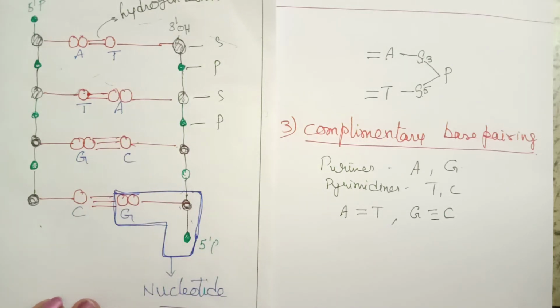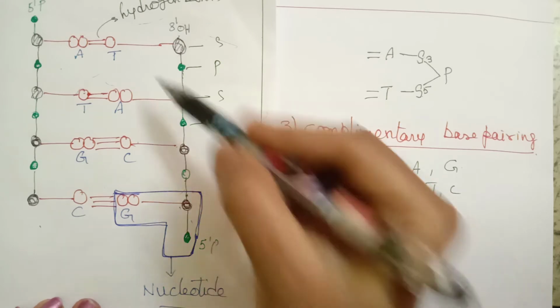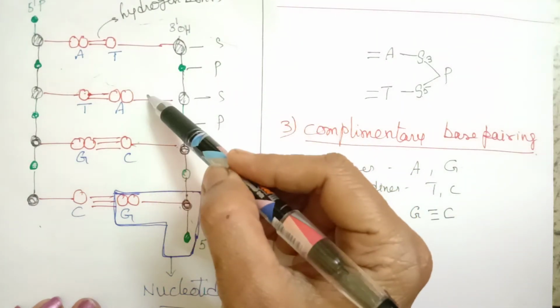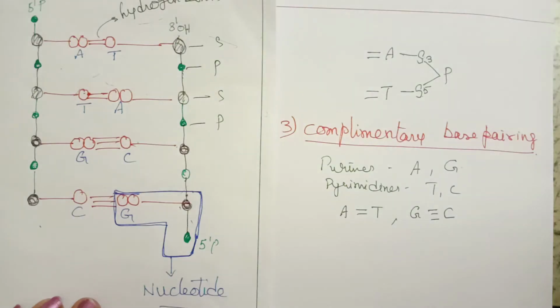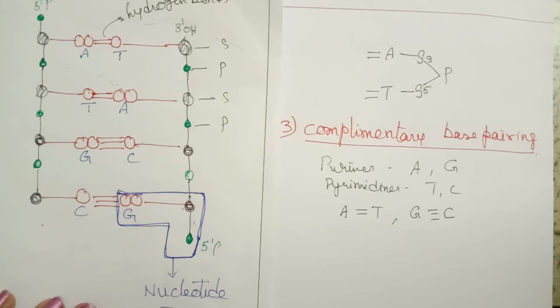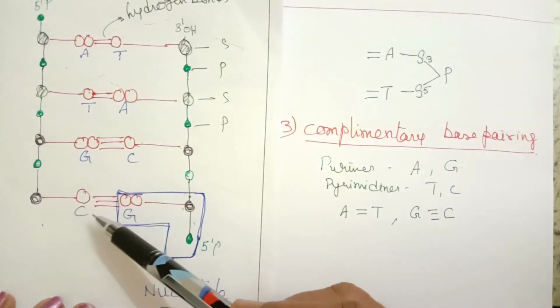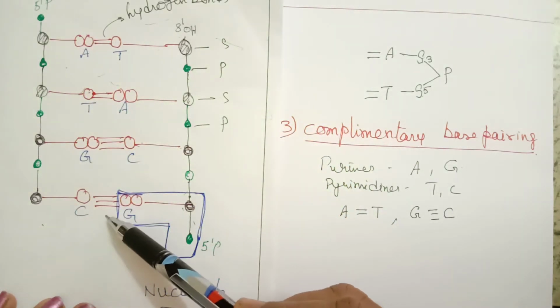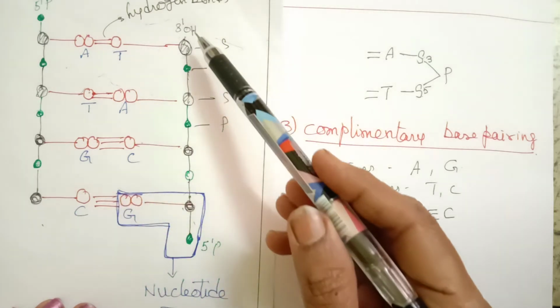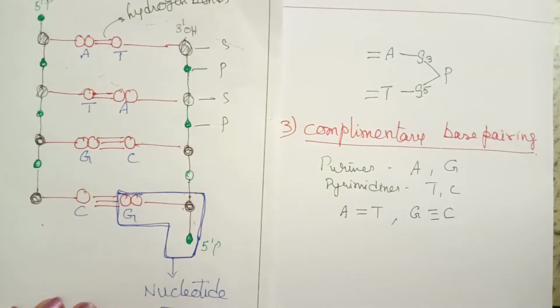So two opposite nucleotides or two opposite strands are connected by hydrogen bonds, and two adjacent nucleotides are connected by phosphodiester bonds. These are called adjacent nucleotides. These are connected by phosphodiester bonds. So, the advantage of complementary base pairing is, if we know the sequence of nitrogen bases of one strand, we can easily understand the sequence present on the other strand. So it is called complementary base pairing.